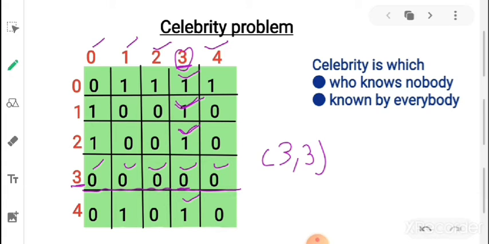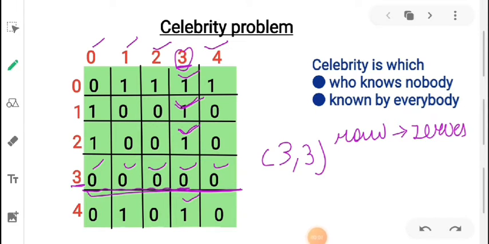The very first approach that comes to your mind is the brute force approach. It's a very easy approach: we scan all the elements of the matrix and search for a row which contains all zeros. You can clearly see that this row contains all 0s, so this row's element is considered the celebrity, because it is the one who knows nobody but is known by everybody. That element we can call the celebrity.